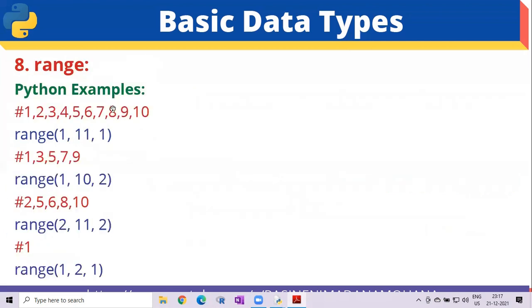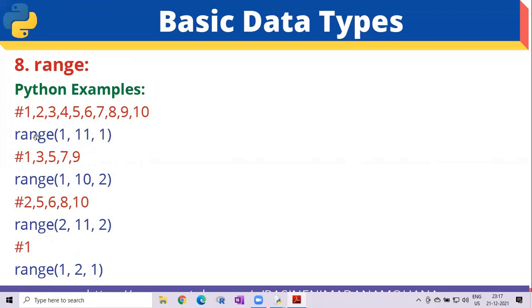Let us see one example. For example, you have a sequence like this: 1, 2, 3, 4, 5, 6, 7, 8, 9, 10. Here, what is the start value? The start value is 1. Then the end value is 11. Then the increment value is 1: 1 plus 1, 2; 2 plus 1, 3; 3 plus 1, 4; and so on, 9 plus 1, 10. The increment value is 1. So the first one is the start value, the second one is the stop value, that means the end value, and this is the increment value, the step value.